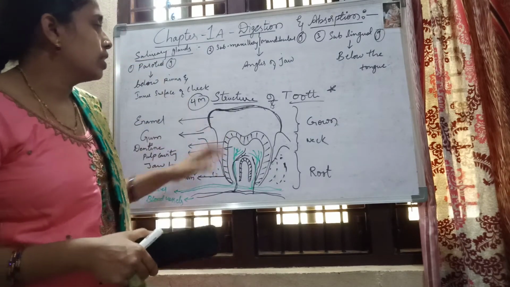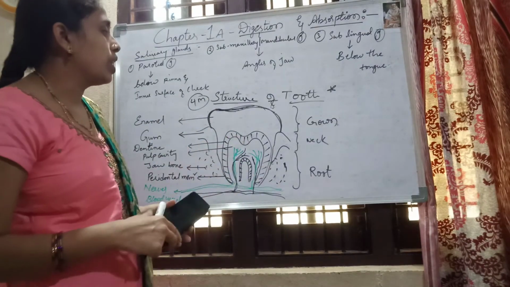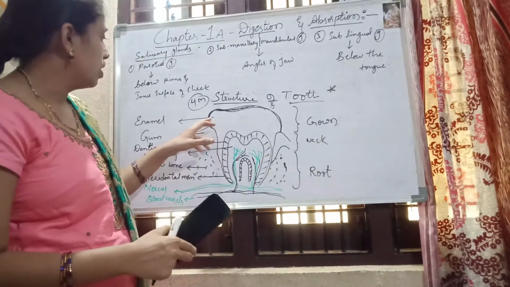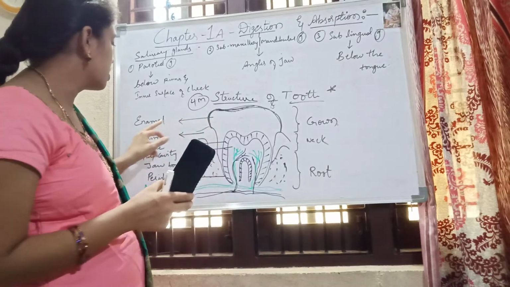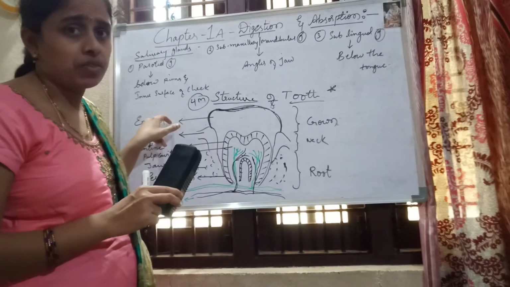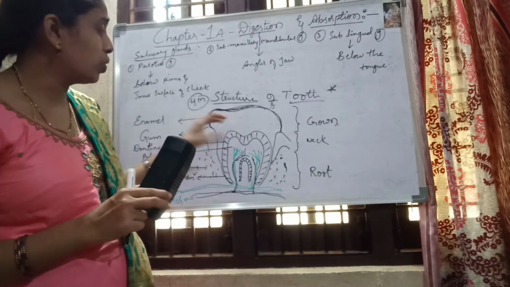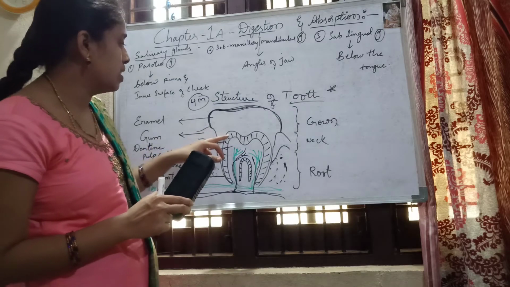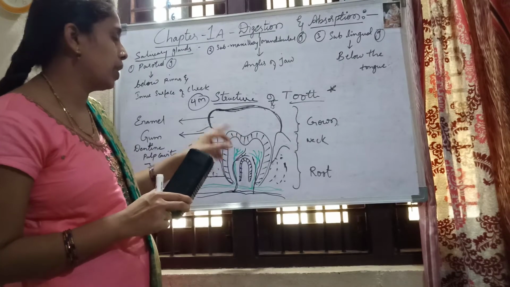Okay, that is the thing. So this is the structure of the tooth, which is very important, which consists of crown, neck and root. The outermost white color thing is called enamel. Enamel is the hardest substance of the body, of the tooth, and it is a shining substance which is present on the dentine.